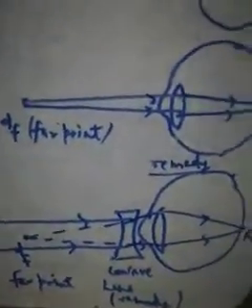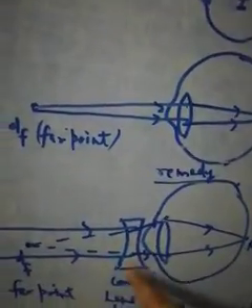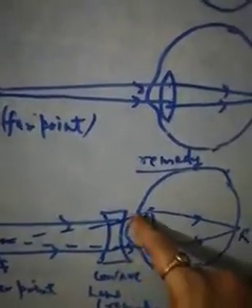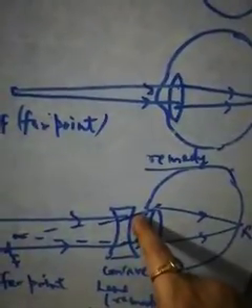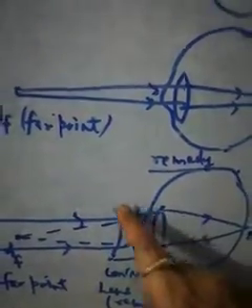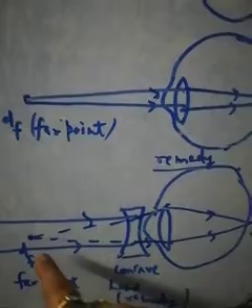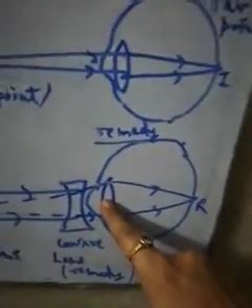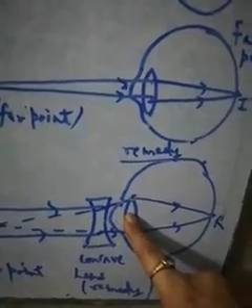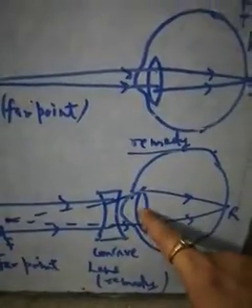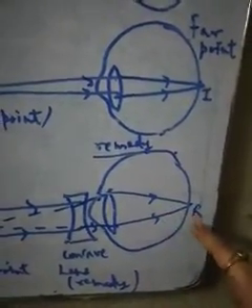The light rays which are coming from infinity, maybe the object is placed at infinity, after refraction from this concave lens which is used for remedy, are diverged, and after diverging, the light rays which were coming from infinity hit the eye lens, and eye lens thinks that it is coming from far point, and hence it forms the image on retina.